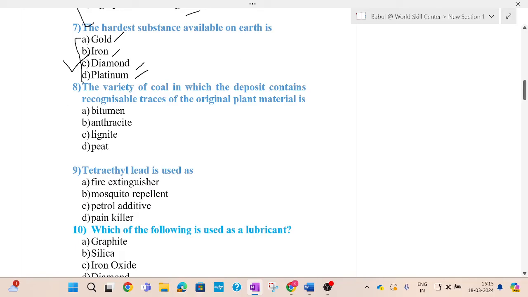Next question: the variety of coal in which the deposit contains recognizable traces of the original plant material is. Options are bitumen, anthracite, lignite, peat. Among the four options, peat is the correct answer. Peat coal deposit contains recognizable traces of original plant material. So the answer for question 8 is peat, that is option D.